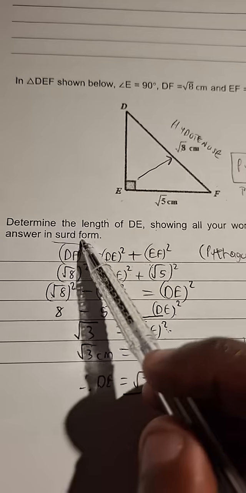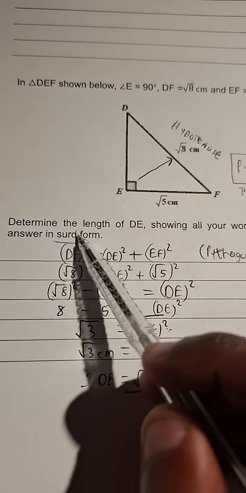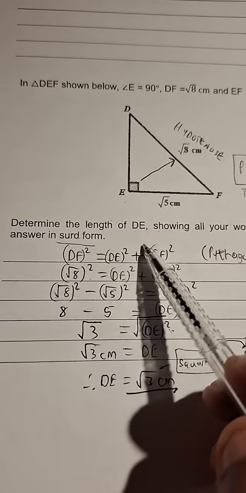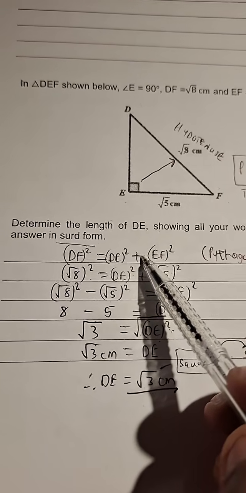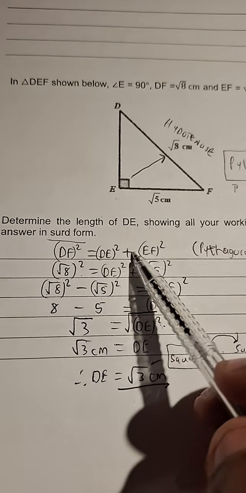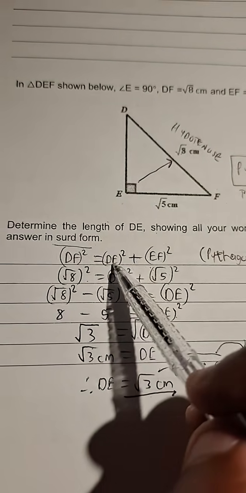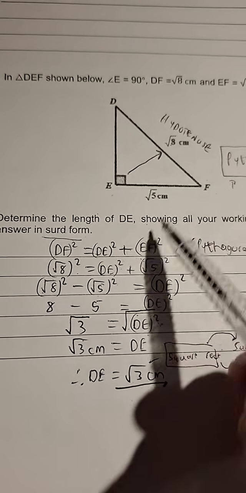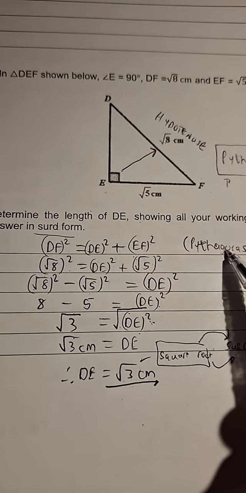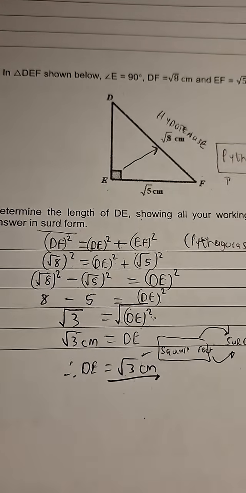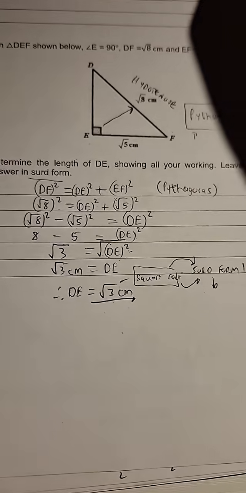So I took the square of the hypotenuse side, and Pythagoras says the square of the hypotenuse side is equal to the sum. Sum means plus of the square of the other two sides. The square of the other two sides, DE is one side, DE squared, EF is the other side, plus EF squared. And then you write Pythagoras. Okay, and then from there you simplify, you are able to get to the answer.